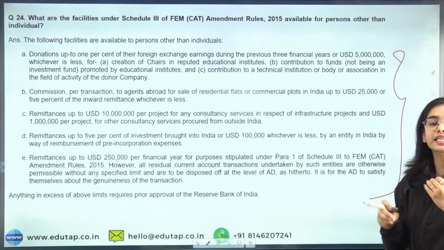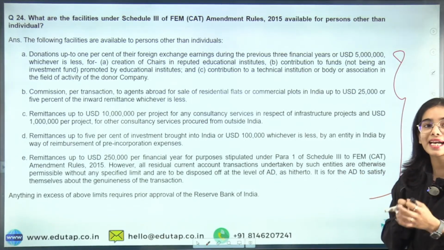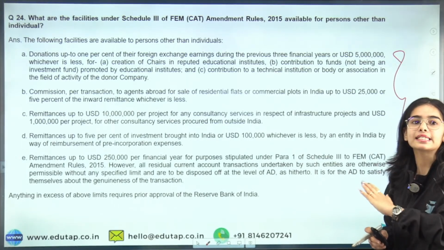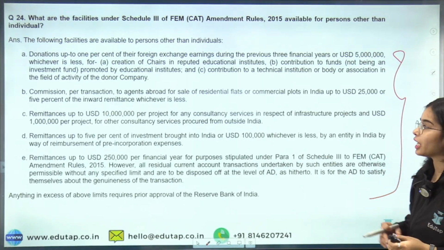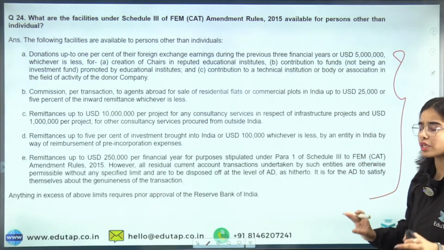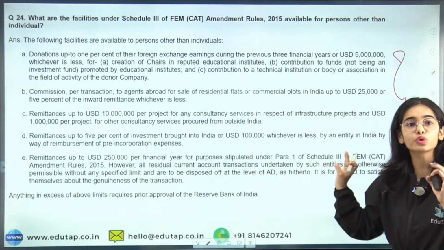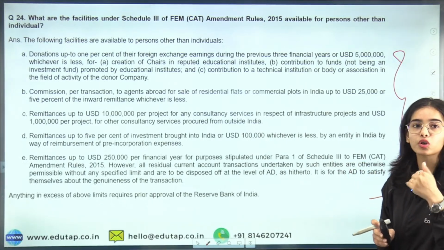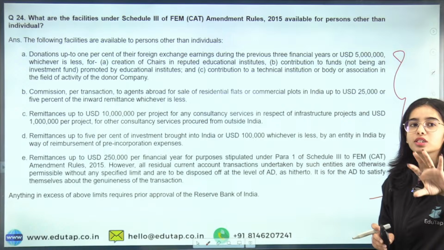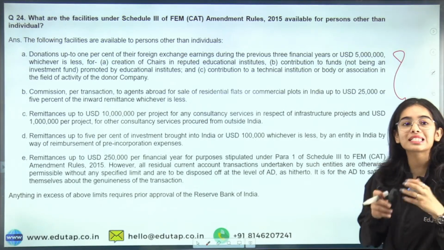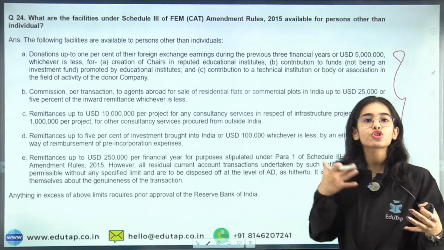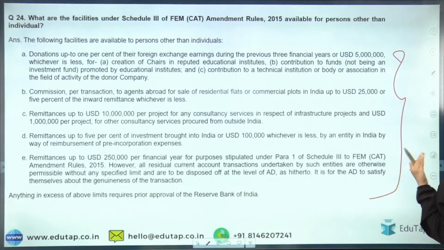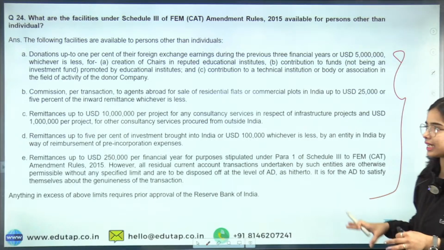So you can understand that there are different rules and regulations for partnership firms, corporates, and resident individuals. There are different norms. You can read this. This is not very important, but I have brought this to make you understand that there are different rules for resident individuals and for partnership firms and corporates, because they are big organizations, so they should be able to do more transactions easily. You can take a screenshot and read it, but I have given you the basic idea.